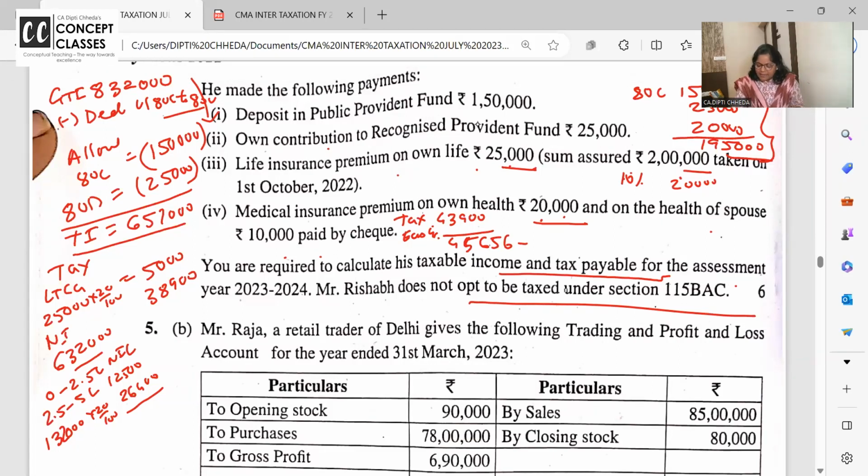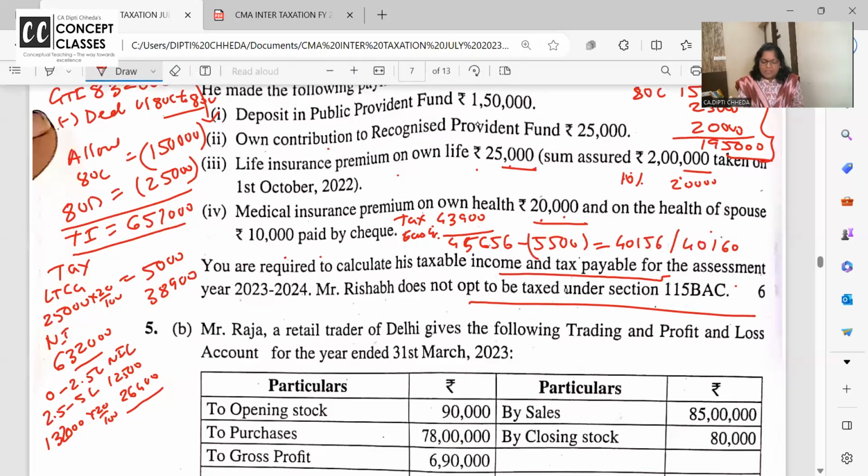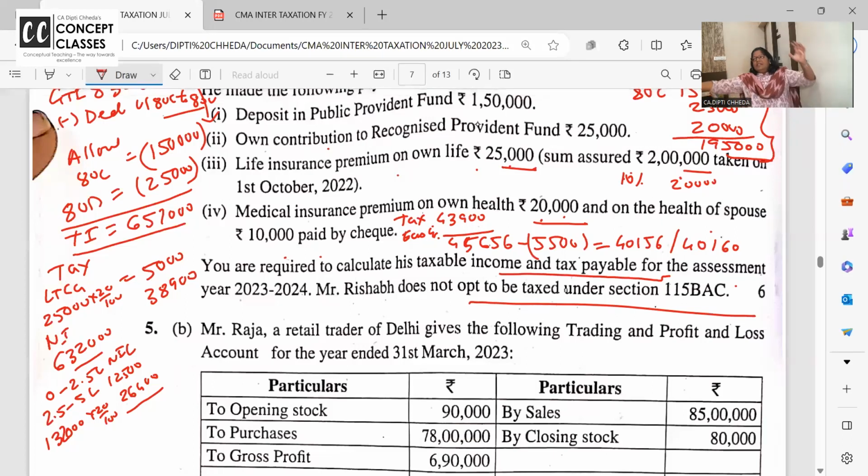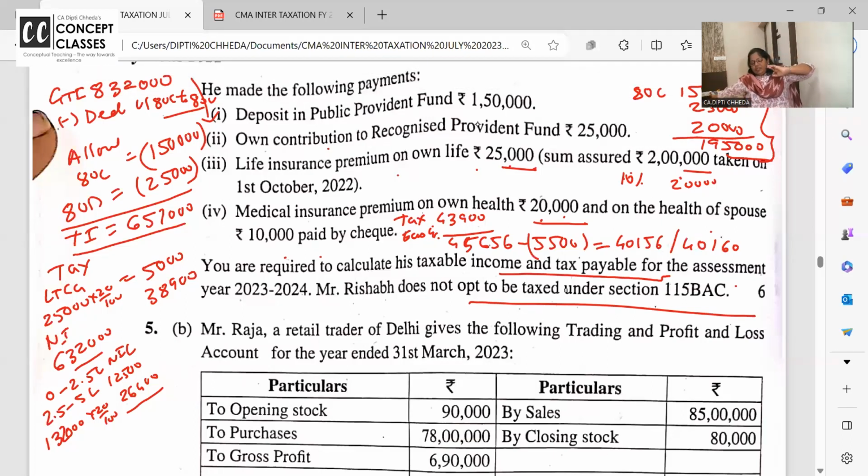Advance tax है नहीं है, पर TDS तो आपने काट के भरा है ना, minus 5,500. So 40,156 rounded off to 40,160. I feel not justified for 6 marks. काफी सारे calculations हैं, deductions हैं, tax हैं. तो choice में आप ध्यान रखो कि जो आता है वो भी करना है और थोड़ा length भी देखना, otherwise you will not be able to complete the papers in 3 years.